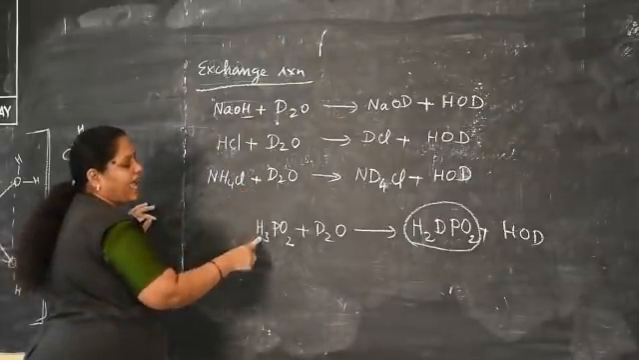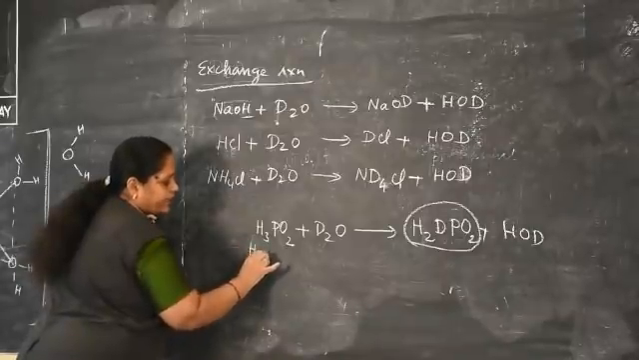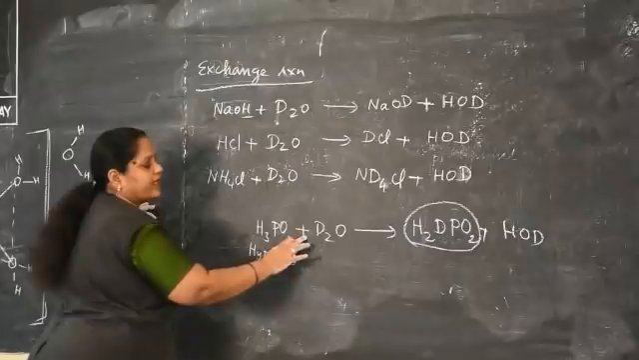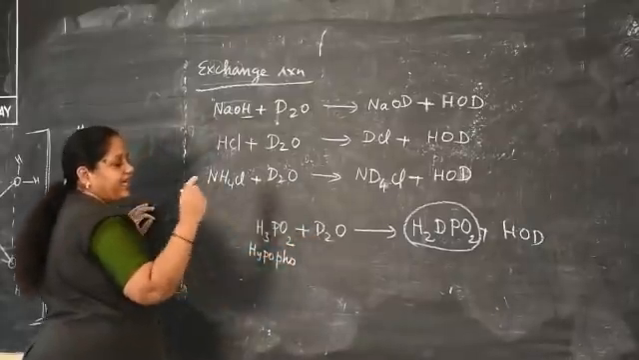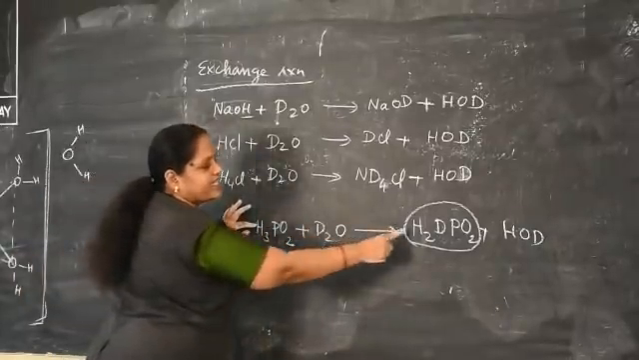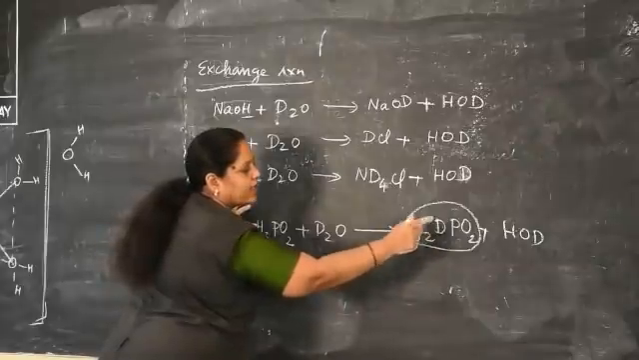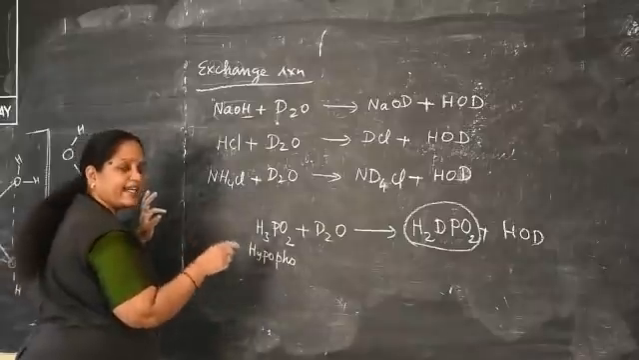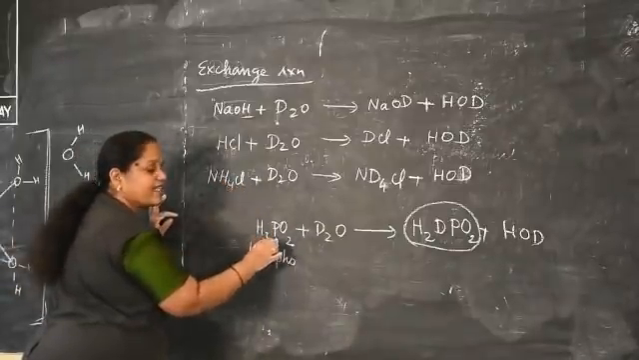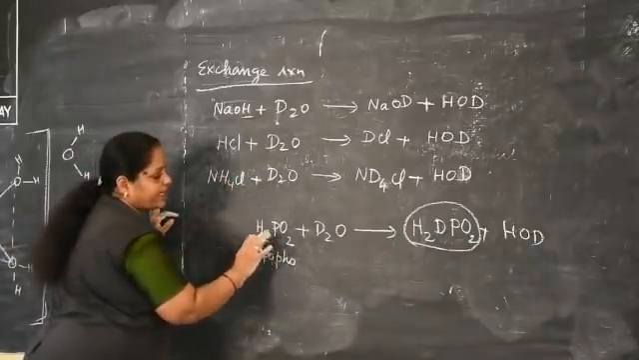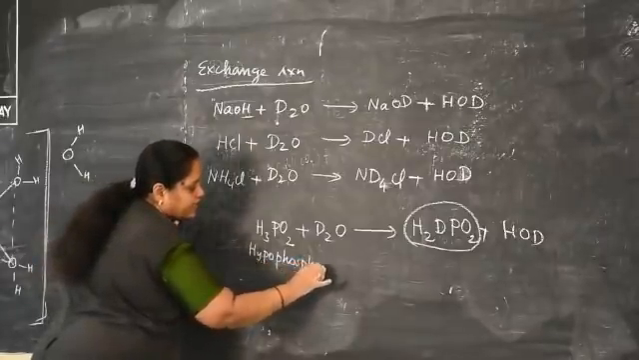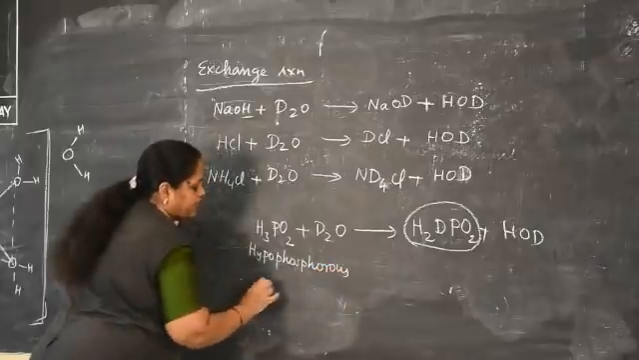Here it is hypophosphorus acid. On treatment with heavy water, only one hydrogen is replaced, and the remaining two hydrogens are present in the same hypophosphorus acid, from which we can understand that it is an example of a monobasic acid. Hypophosphorus acid is an example of a monobasic acid.